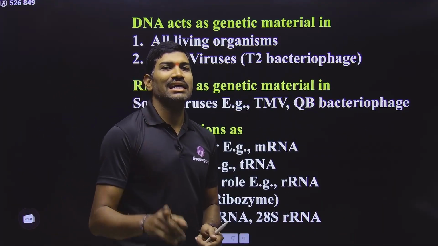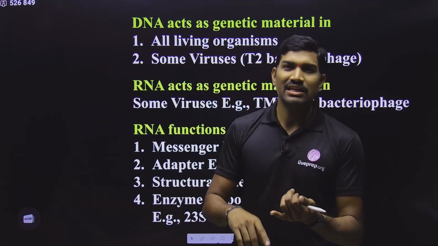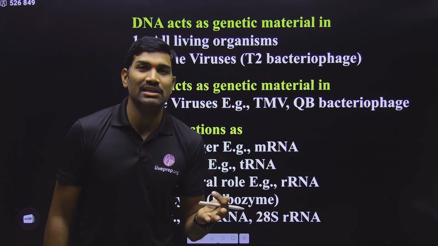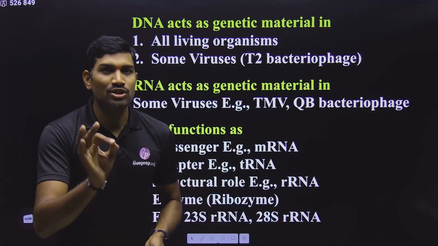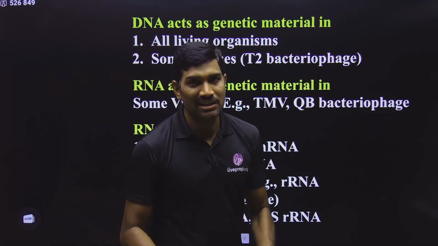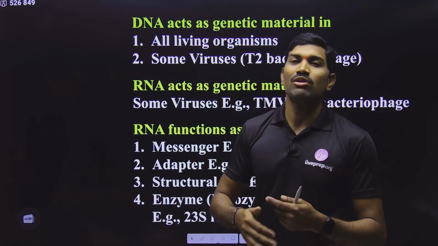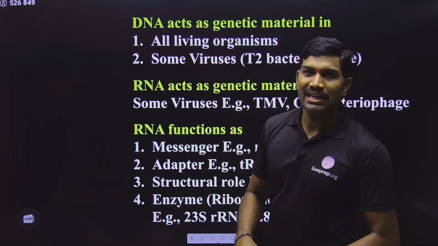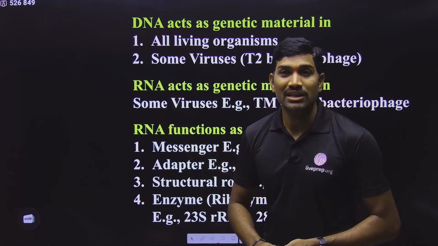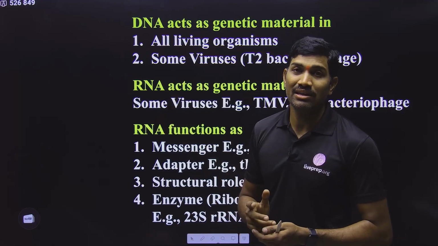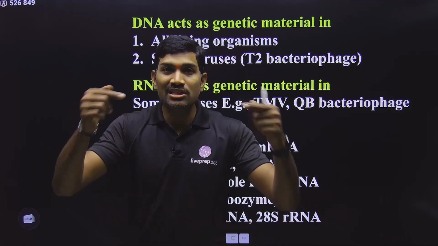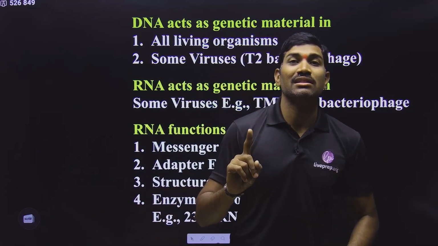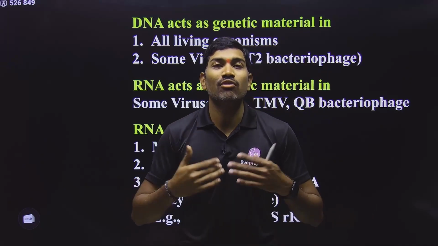Only nucleic acids can act as genetic material. Proteins cannot act as genetic material. Lipids cannot act as genetic material. Carbohydrates also cannot act as genetic material. It is always the nucleic acids which can act as genetic material. So what are the nucleic acids that are acting as genetic material? This is important. DNA can act as genetic material. RNA can also act as genetic material. But can both of them act as genetic material in the same organism? No. In the same organism, both of them cannot act as genetic material. Then who will act as genetic material? In what type of organisms?